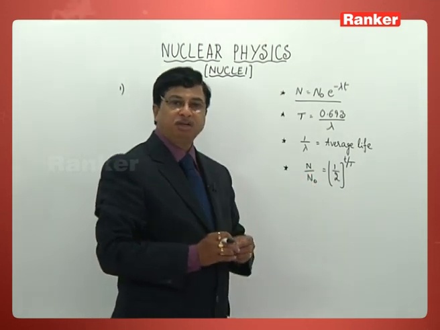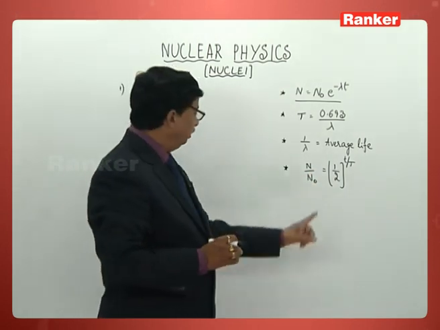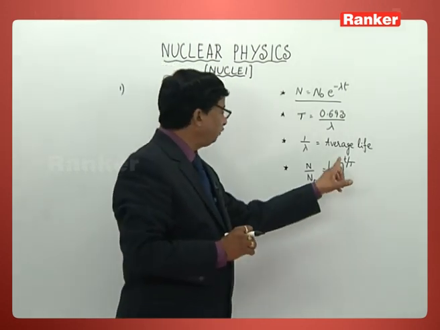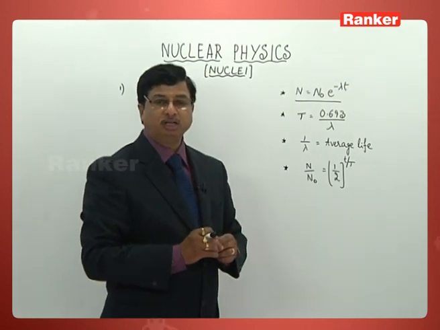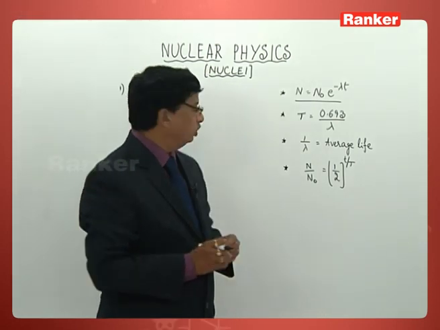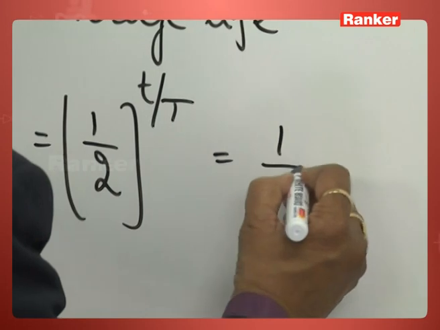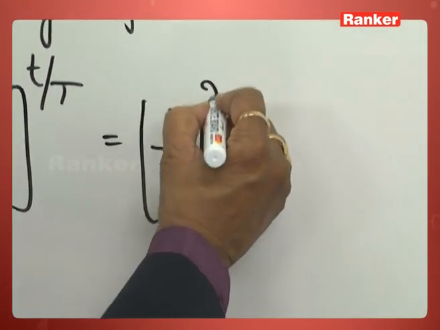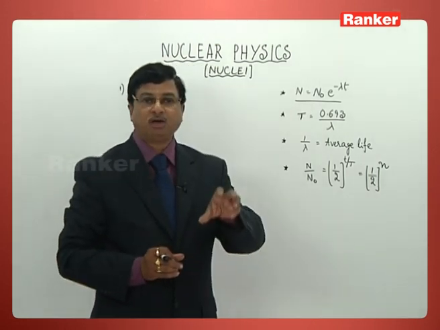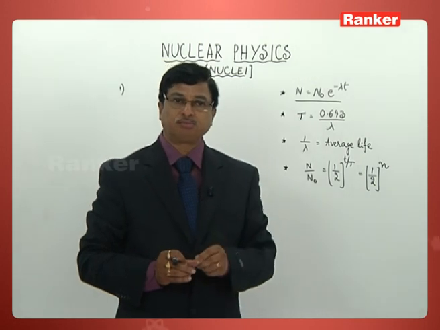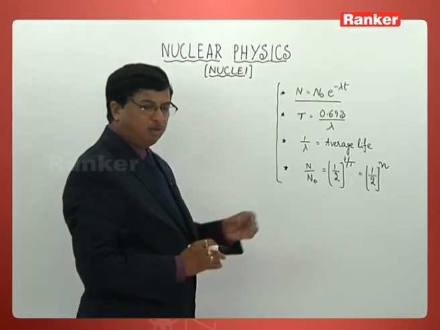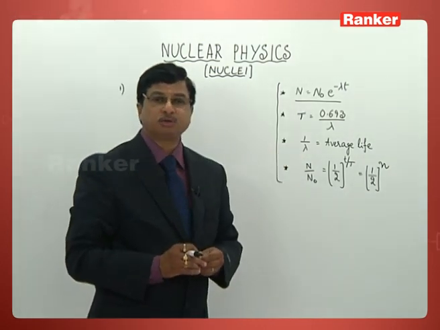N is the number of elements present after time t. N0 is the initial number of elements when time is 0. Small t is the total time and capital T gives you the half-life period. You can even rewrite the same equation as 1 by 2 to the power n, where n is the number of half-lives that have taken place. If you remember these equations, almost 90% of problems you can solve.